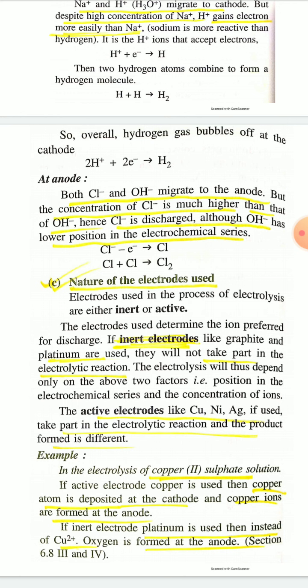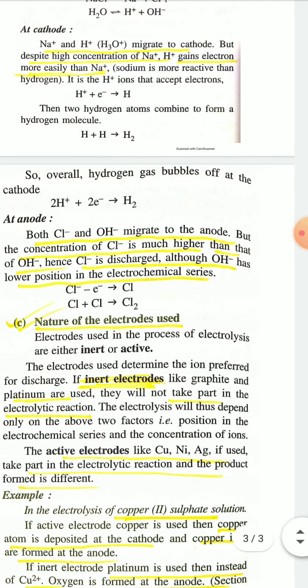So nature of electrodes determines the substance deposited. Which substance will deposit at an electrode depends on the nature of electrode used. Okay, so there are three different factors which determine the selective discharge of ions at cathode and anodes. Thank you, students.